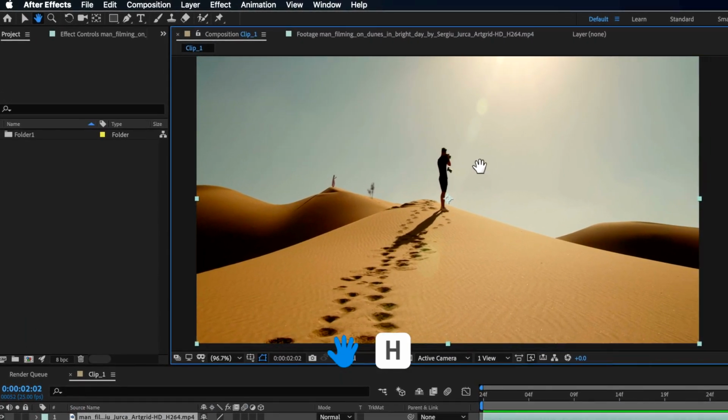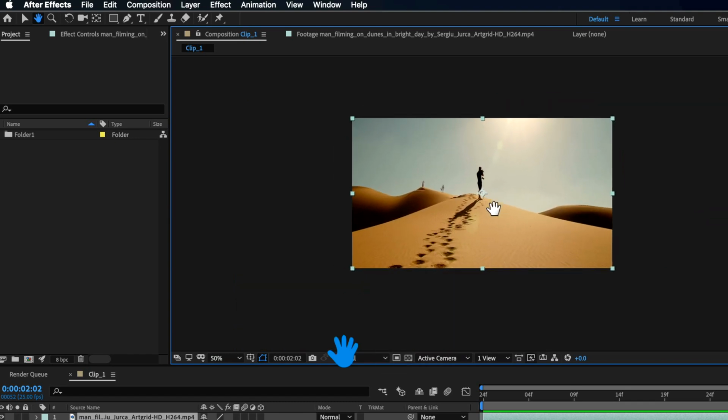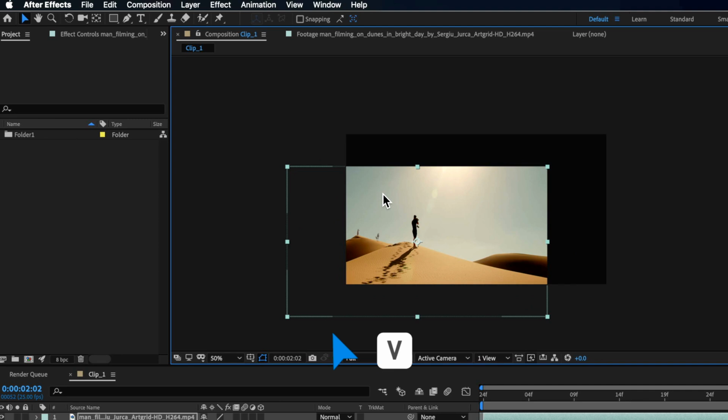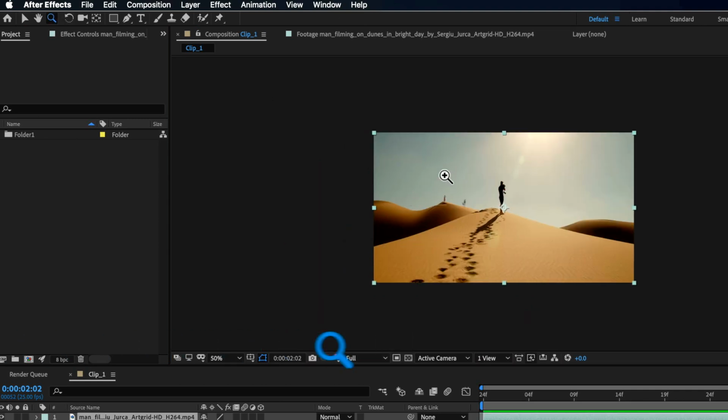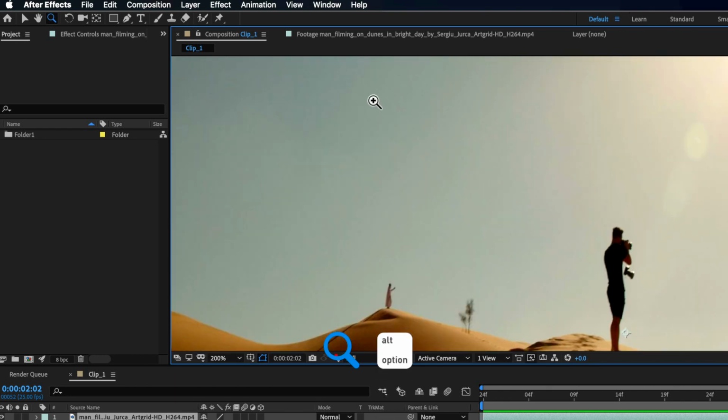I can use the hand tool to move around my screen. Now note that this is different from actually moving my clip inside of the viewer. I can use the zoom tool to zoom in or out of my timeline. And if I hold Option or Alt on my keyboard, that'll switch between zoom out and zoom in.